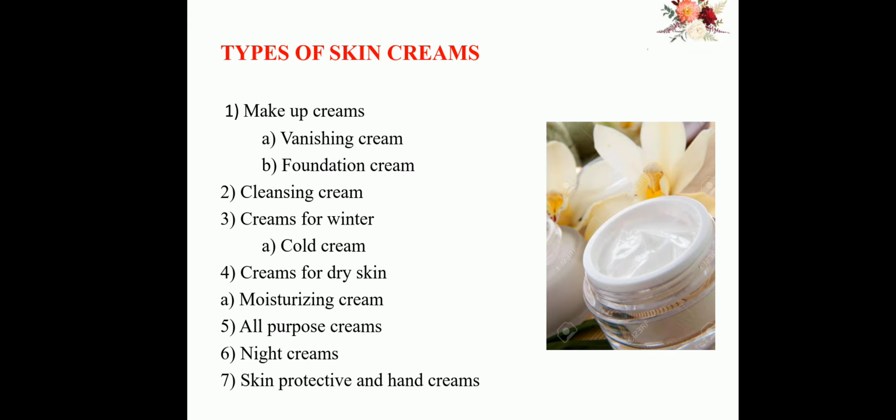Types of creams. Although there are many creams, we have classified them into a few categories. First, makeup creams, for example vanishing creams and foundation creams. Second, cleansing creams. Third, creams for winter, like cold creams. Fourth, creams for dry skin, like moisturizing cream. And all-purpose creams, night creams, and skin protective and hand creams.